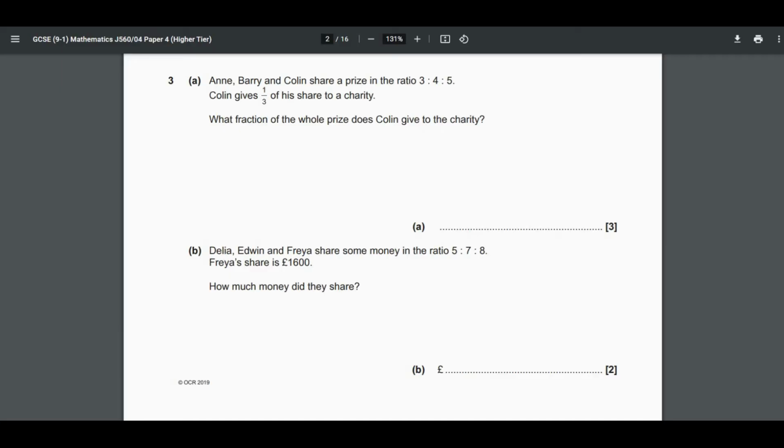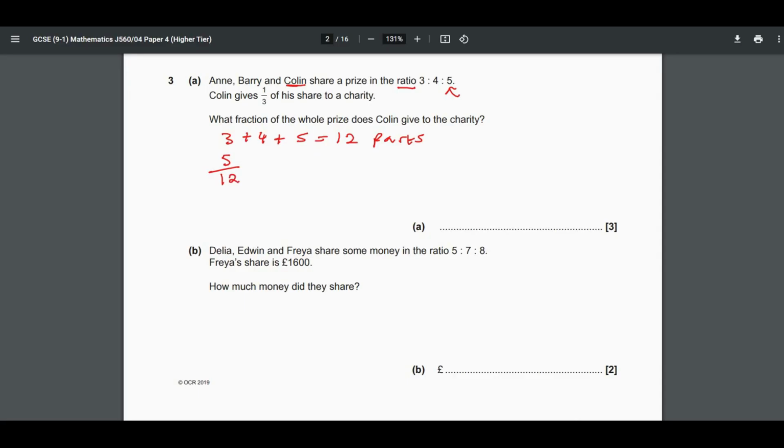So this question is a ratios question. What we need to be aware of is what all these ratios add up to. So 3 plus 4 plus 5 gives you 12. So we have 12 parts in this ratio. And out of those 12 parts, Colin, which is the last name that was said, has 5 parts. Okay? So the fraction of Colin's share in the total ratio is 5 divided by 12 parts.